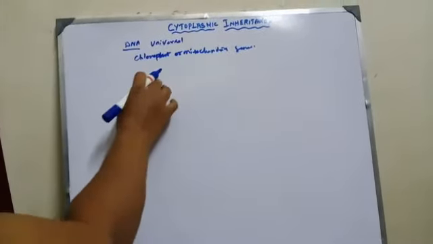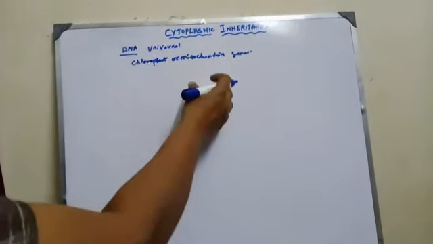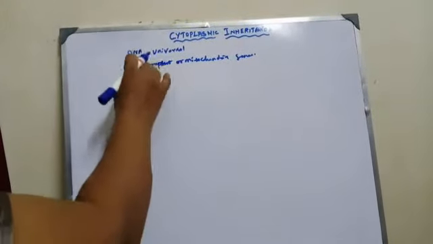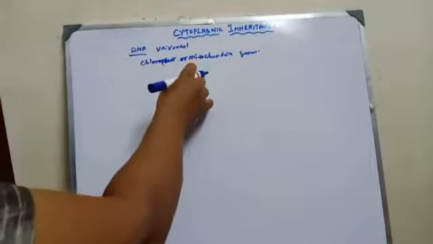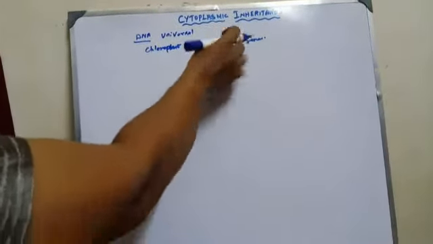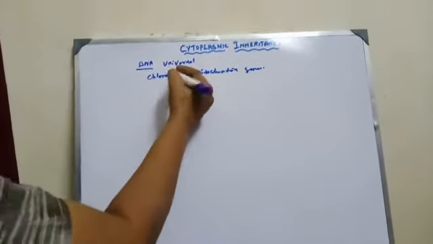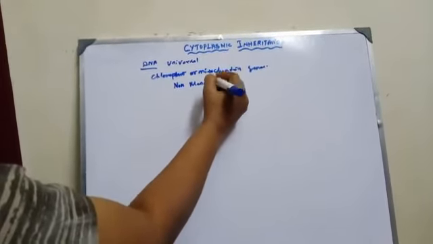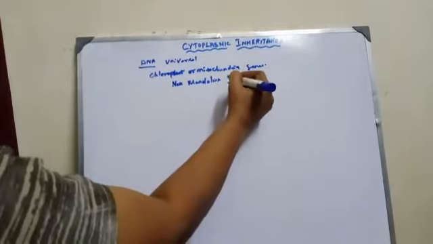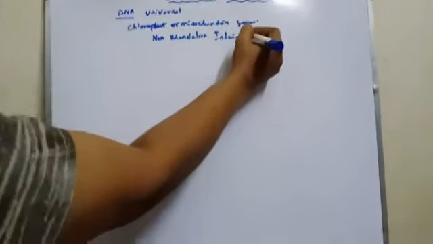What is meant by extranuclear inheritance? Certain characters are governed or ruled by chloroplast or mitochondrial genes, and those genes are called extranuclear inheritance. This is a kind of non-Mendelian inheritance.